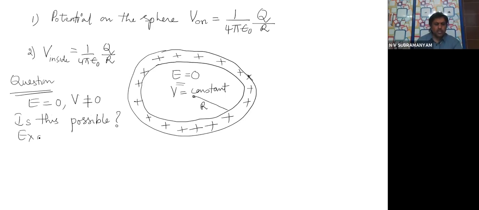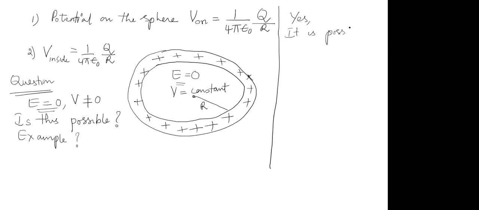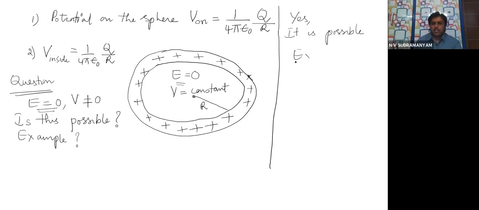Then what is the example for this? That is the question I am asking. Then you can easily, confidently give example. Yes, this is possible. It is possible. And you can tell this example that I told.